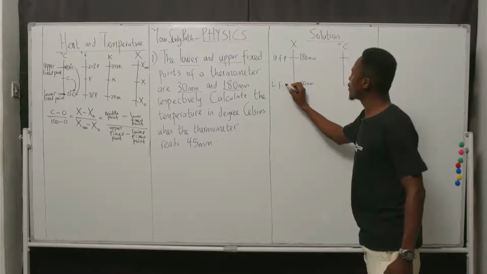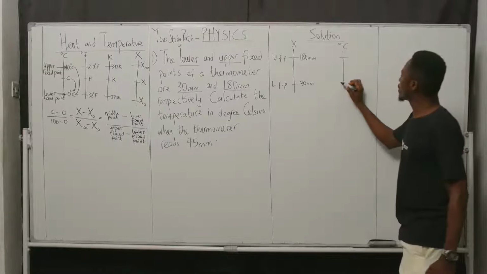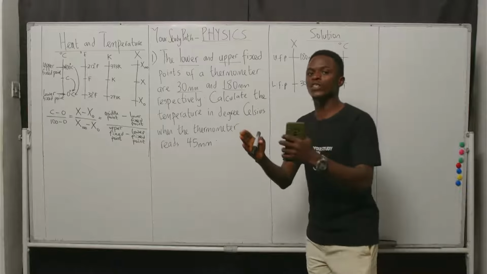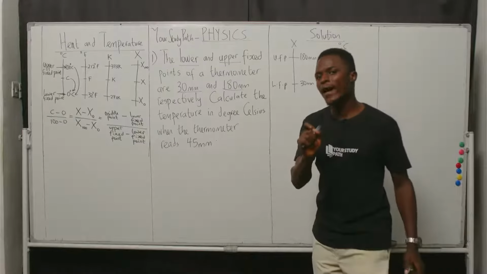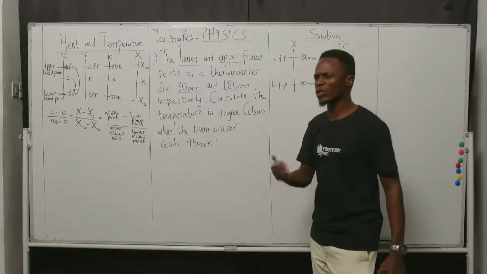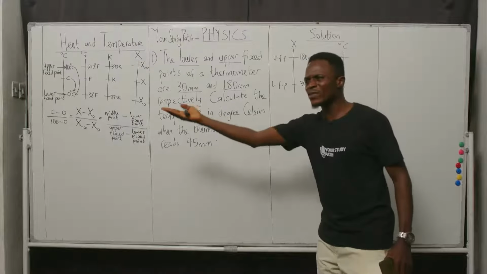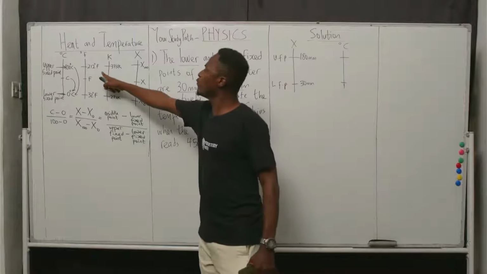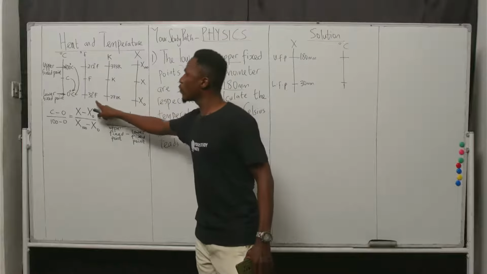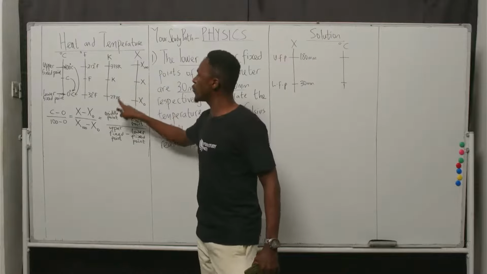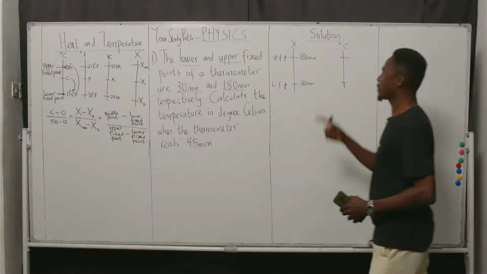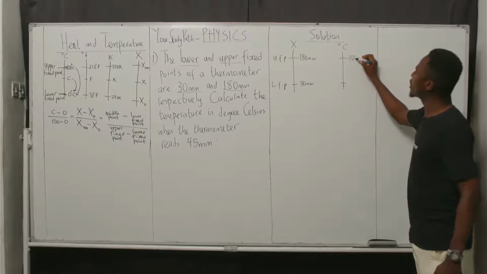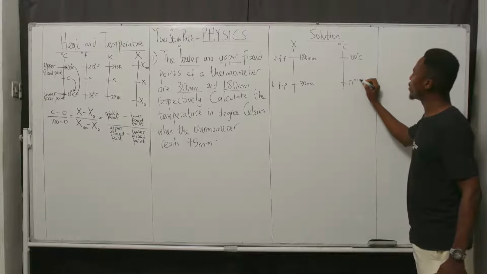For degree Celsius, it's a constant value. JAMB most times streamlines questions around the Celsius scale. Why is that? They expect you to know round values like 0 and 100. It's easy to store in your head, unlike values like 212, 32, 273, 373. Here we have 100 degrees Celsius, 0 degrees Celsius.